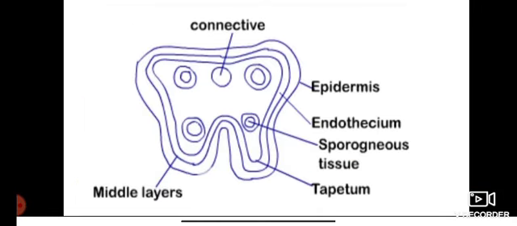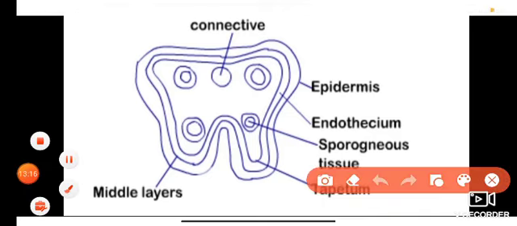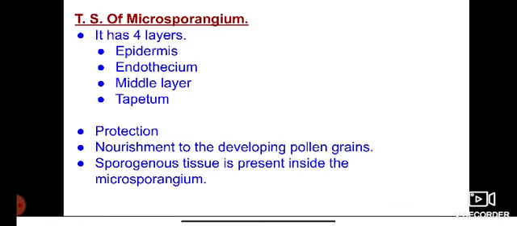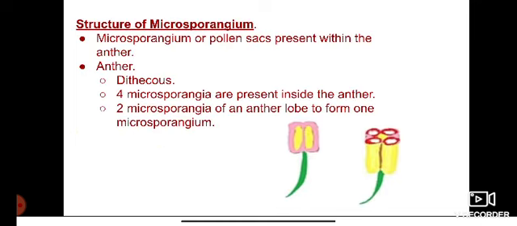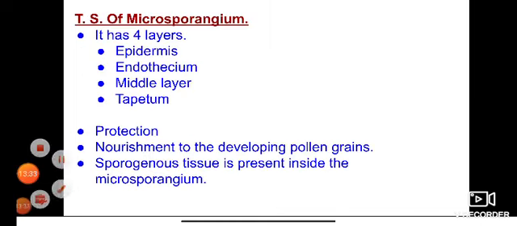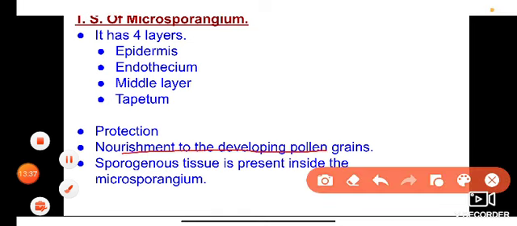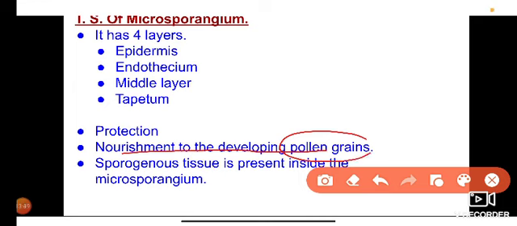The fourth layer, the most important layer or the innermost layer, is called the tapetum, and the tapetum is a nutritive tissue. It nourishes the developing pollen grain. The main function of the tapetum is to give nourishment to the developing pollen grain.